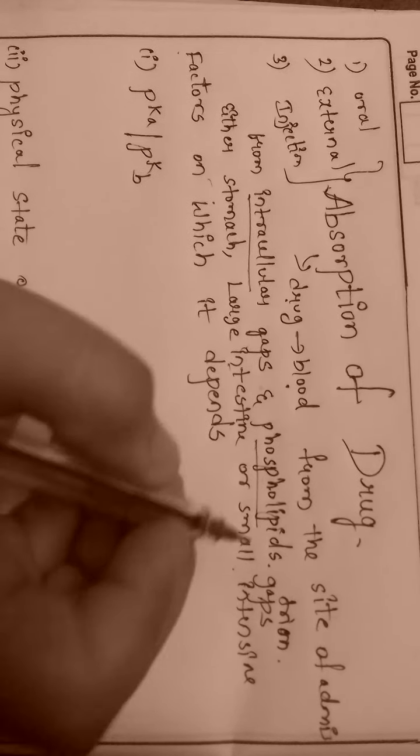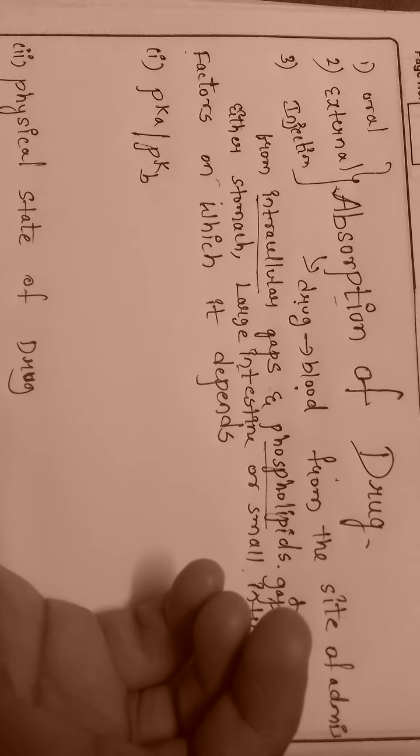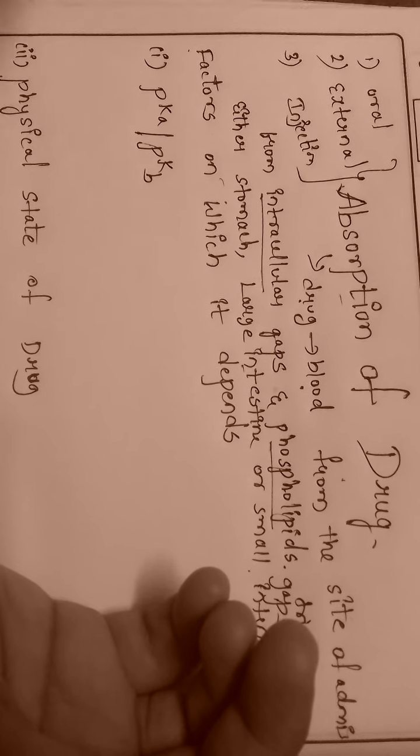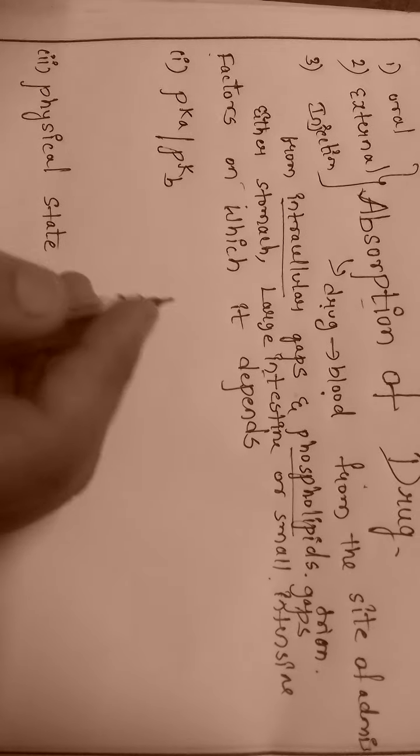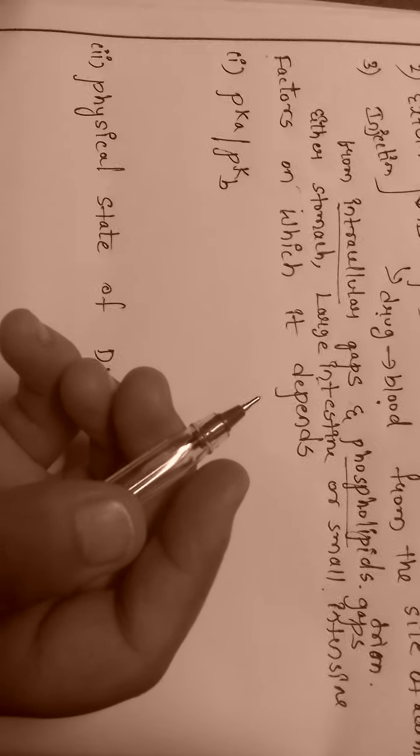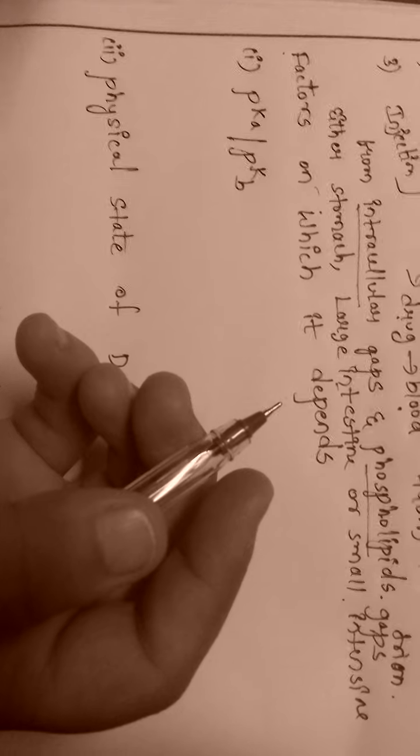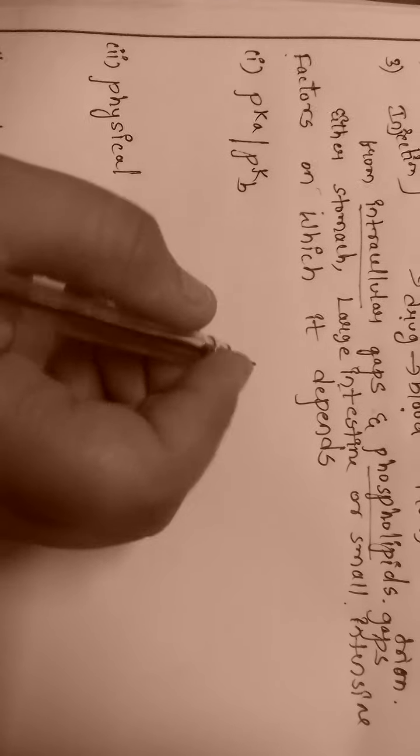Now let's see on what factors absorption of drug depends. It depends upon many factors, but we will see it depends upon pKa and pKb, that is acidic or basic drug. It depends upon physical state of drug. It depends upon food present in the stomach. It depends upon site of absorption and nature of disease. Let's see how it depends on pKa and pKb.